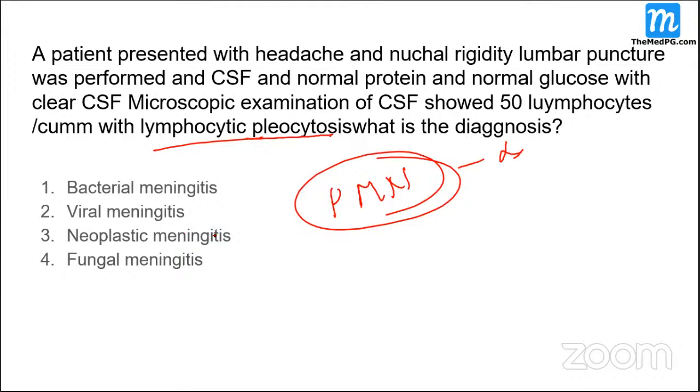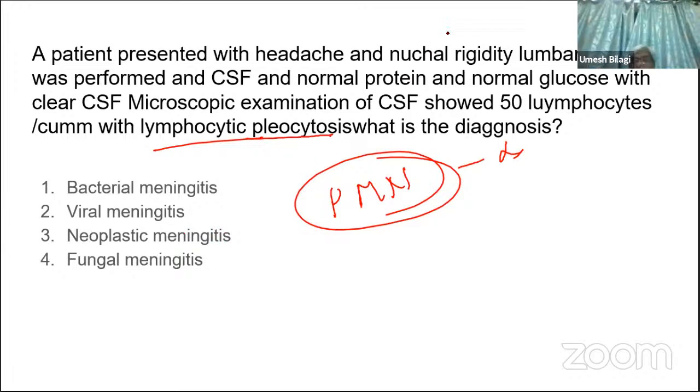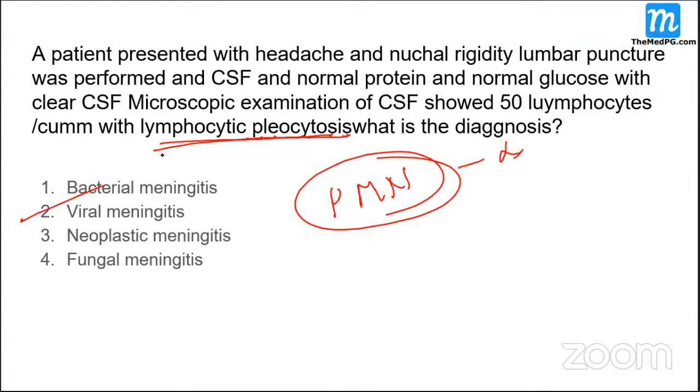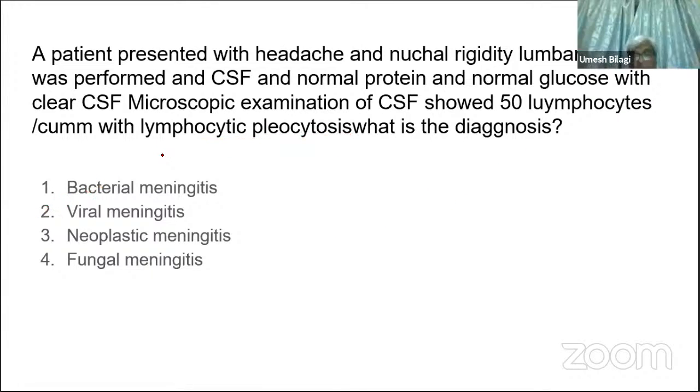Neoplastic meningitis, lumbar puncture, CSF normal protein and normal glucose, with CSF microscopic examination and lymphocytic pleocytosis. That's why I want to go for viral. Yes, sir, I will go for viral. And this can be a good differential diagnosis.